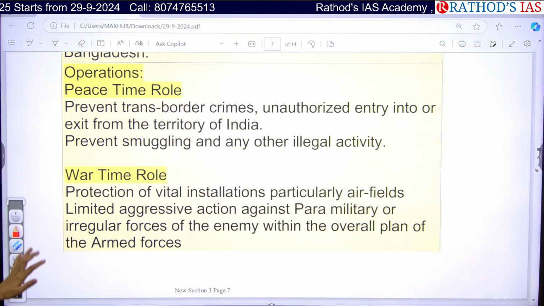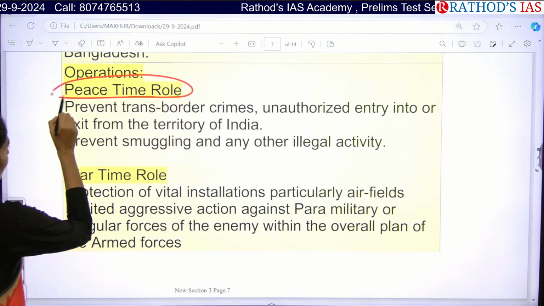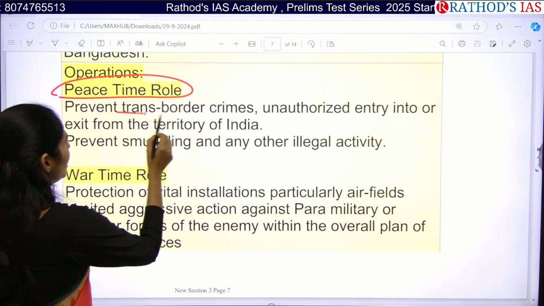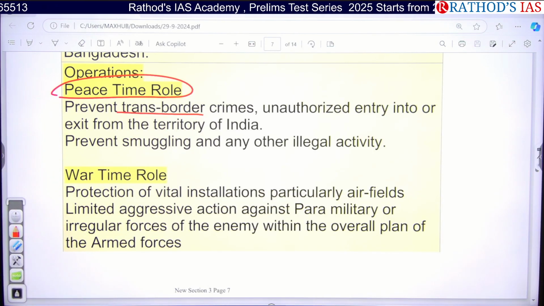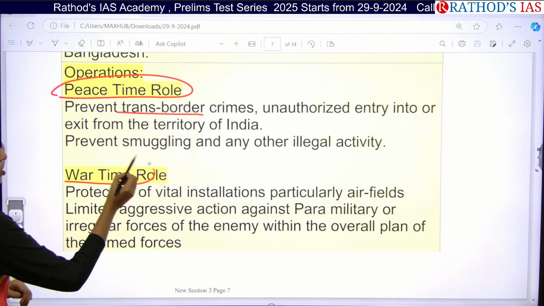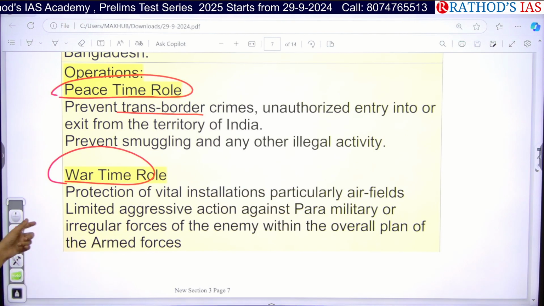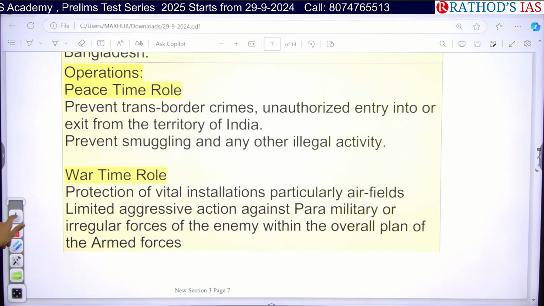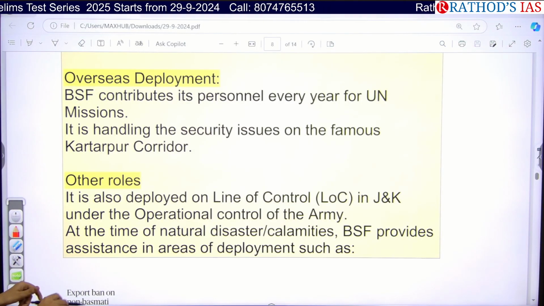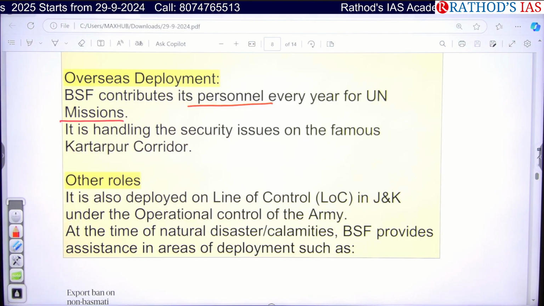So what are the operations they have taken till now? They will be taking a peacetime role. In peacetime, whenever there is no war, they will be addressing the issue of trans-border crimes, and as well as focusing on illegal activities like human trafficking, drug trafficking, arms trafficking. And during wartime, they will be focusing on taking aggressive actions against paramilitary or other irregular forces of enemies. And apart from that, they will also be deployed overseas. So BSF also contributes its personnel every year for United Nations peacekeeping missions.